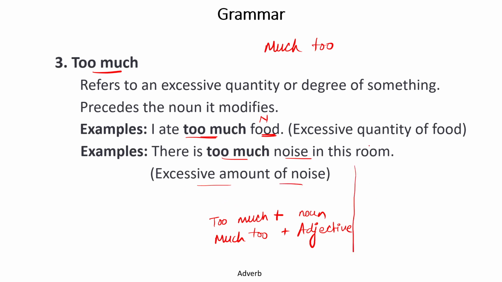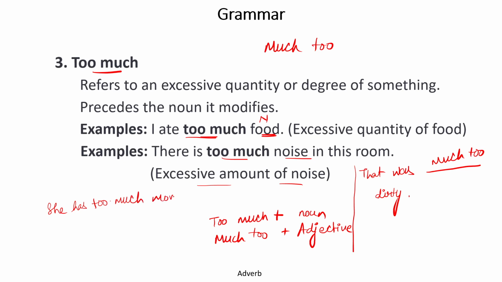Now if I write, that was dirty, it will be much too dirty, not too much. If I write a sentence like, she has too much money, money is a noun, therefore we have used too much.